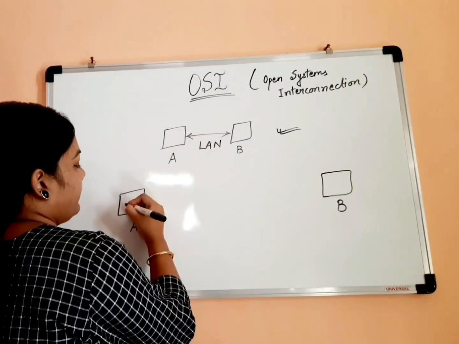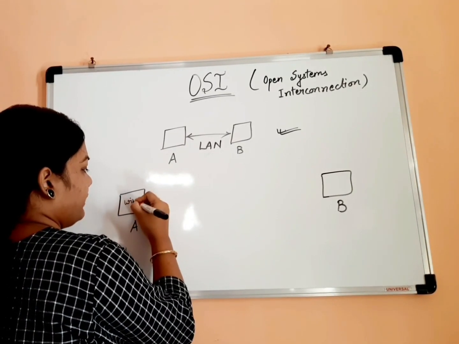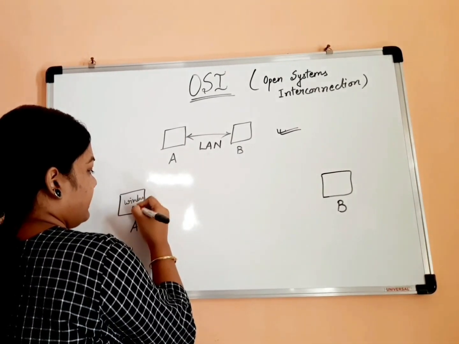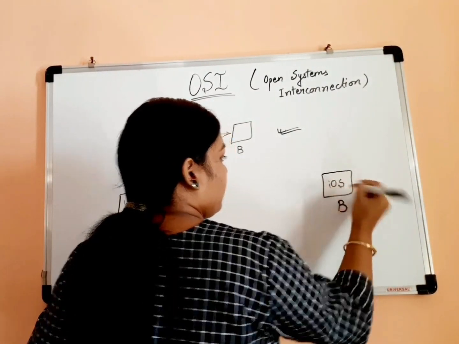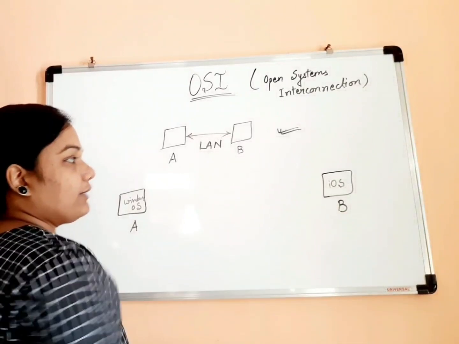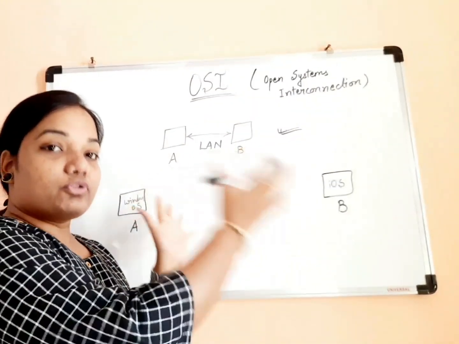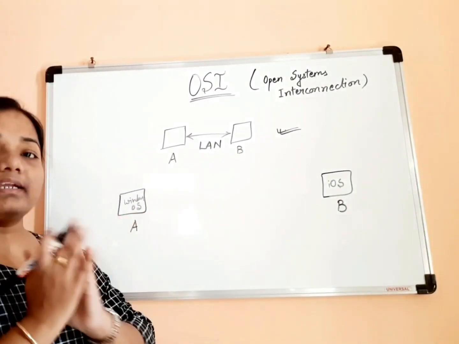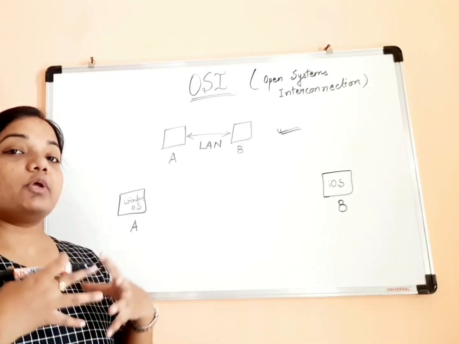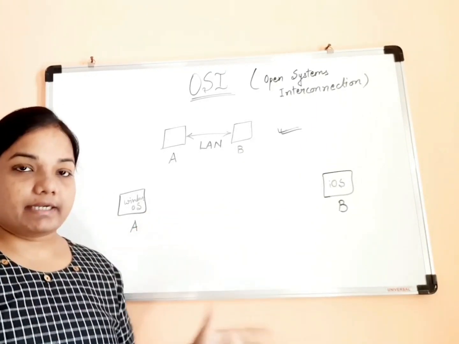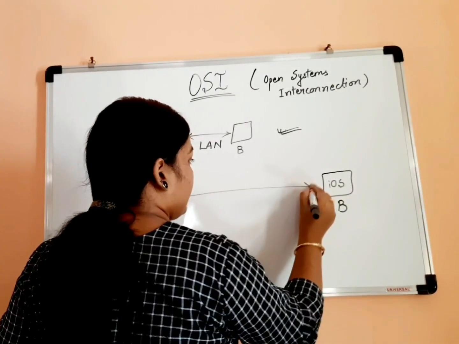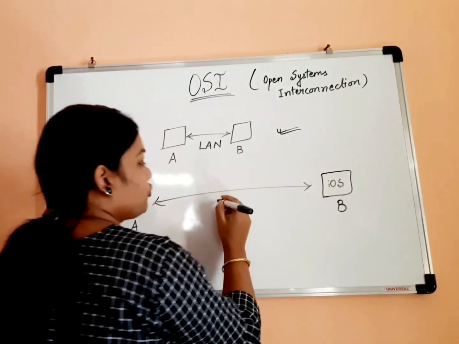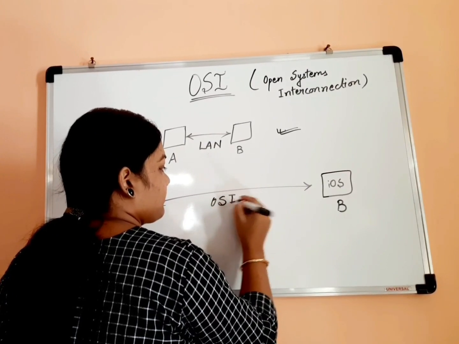Let's say one is using Windows OS, and the other is using iOS. When both of these computers are in completely different networks and using completely different architecture, the communication between them is possible through OSI layers.